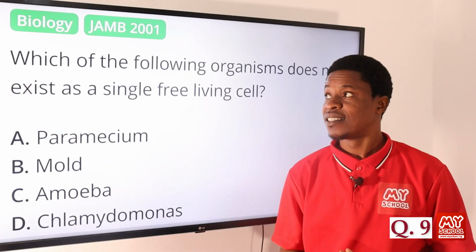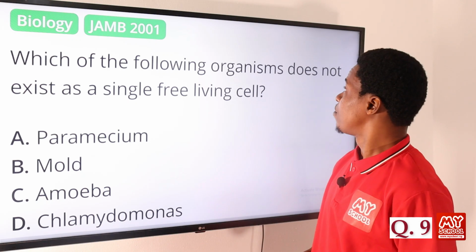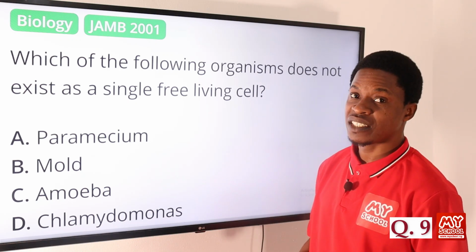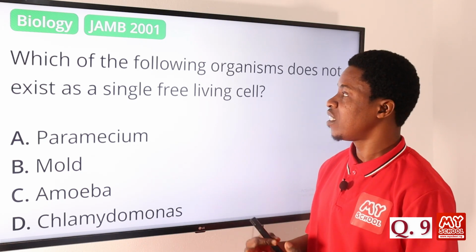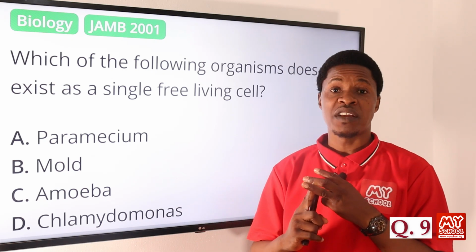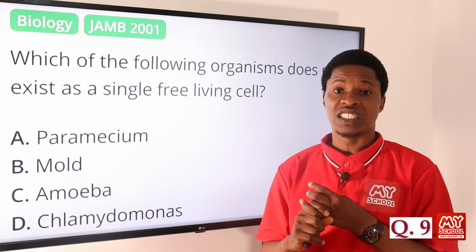Question number 9. Which of the following organisms does not exist as a single free living cell? As a single free living cell. Majorly, we have 3 forms, different forms in which living organisms can exist.